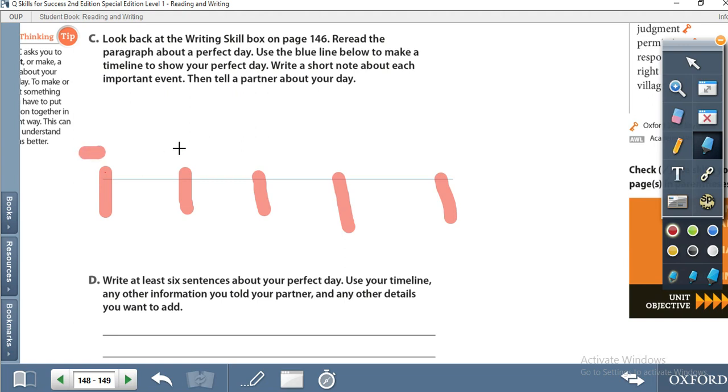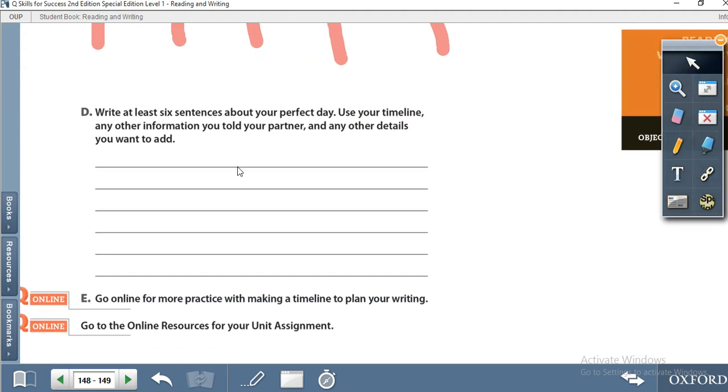You wake up at what time? You eat breakfast at what time? And any day that is your favorite. If you hang out with friends, if you have coffee or a meal with family, and if you watch TV, something, you have to draw a timeline here, and then write down here the paragraph about yourself, about your activities.